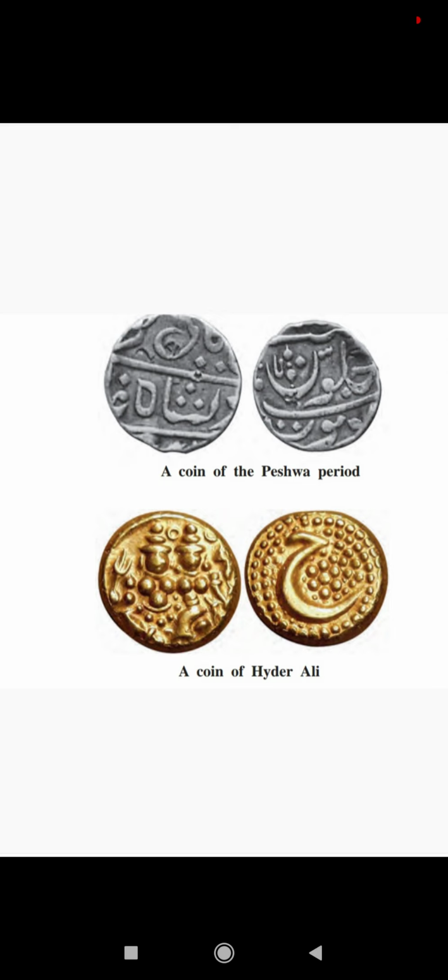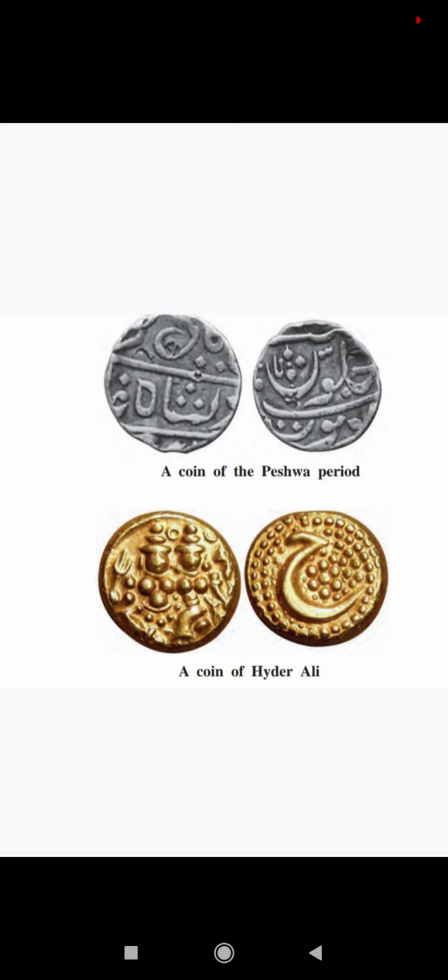When they made the coins, they used different types of metal for minting, like gold, silver, copper. From this, we get an idea about their economic condition. If the economic condition was good, they used gold to make the coins. If the economic condition was not good, then they used copper for making the coin.